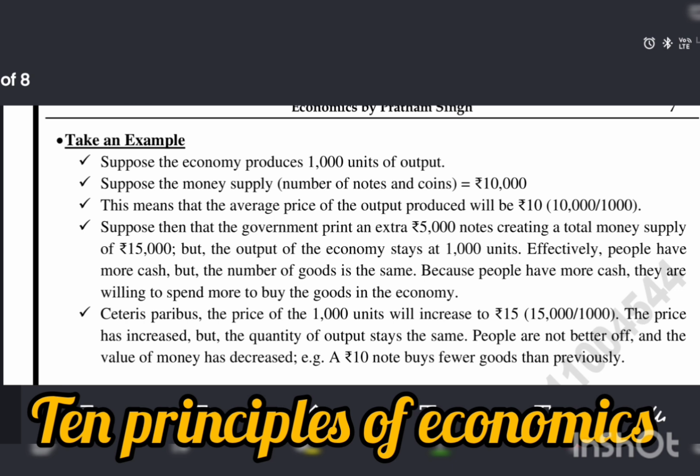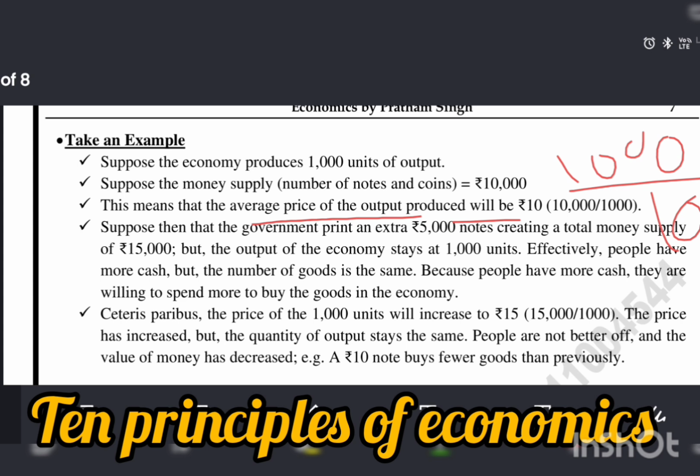Suppose the economy produces 1000 units of output, and suppose the money supply at the time is 10,000. This means the average price of output produced will be the total money supply divided by output.